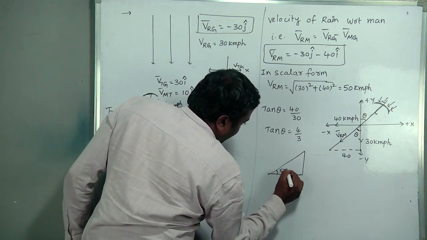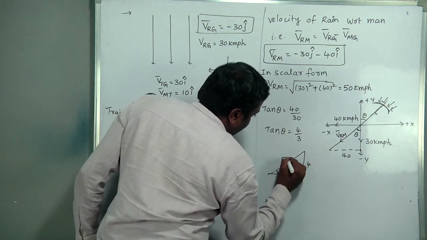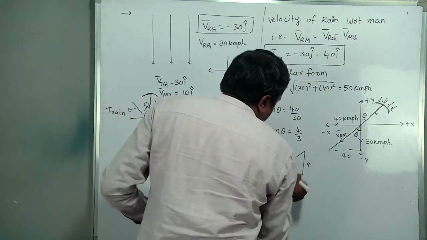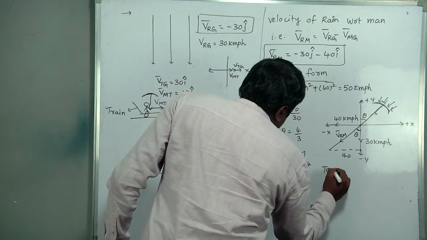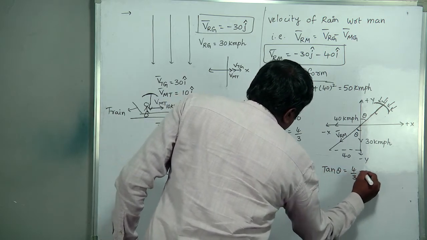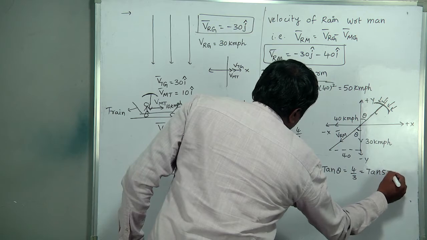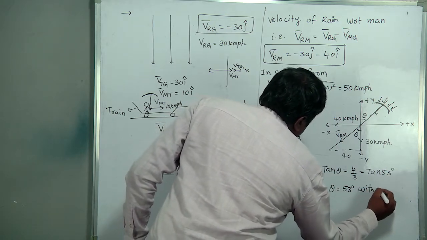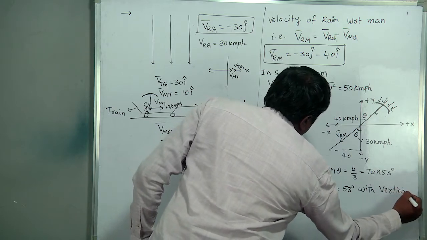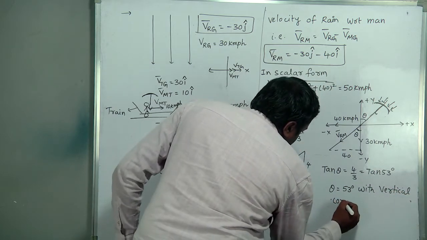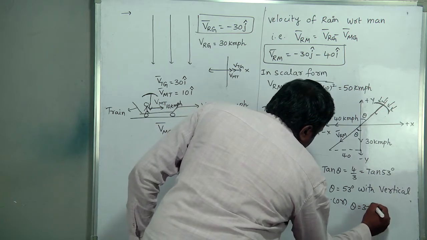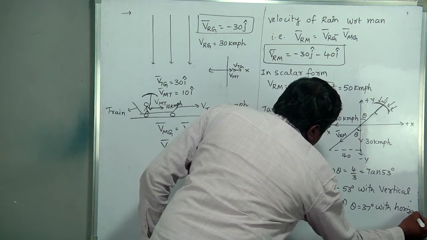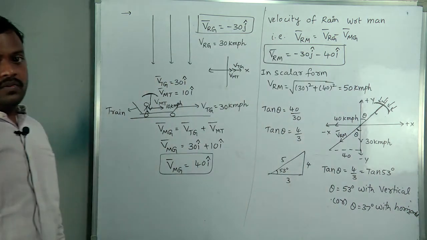If it is 53, then it becomes 4, 3, 5. If it is 37, the opposite side becomes 3. Then tan theta equal to 4 by 3 means theta is 53 degrees with the vertical, or theta equal to 37 degrees with the horizontal. Both possibilities are there. Got it?